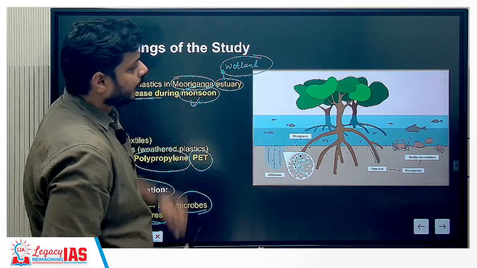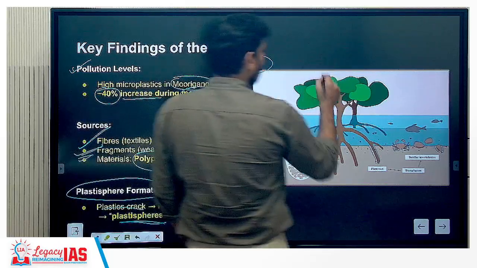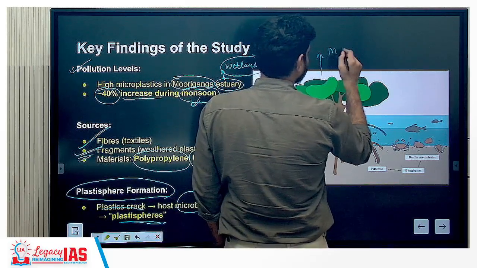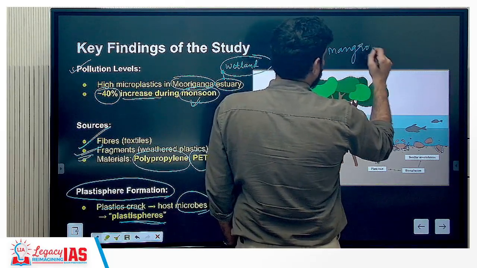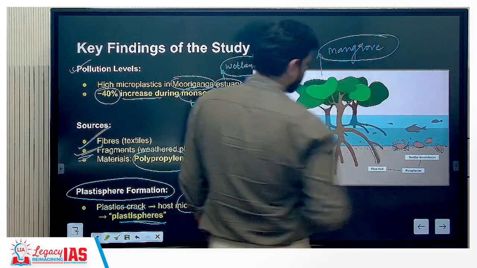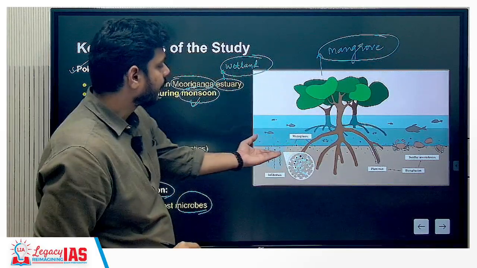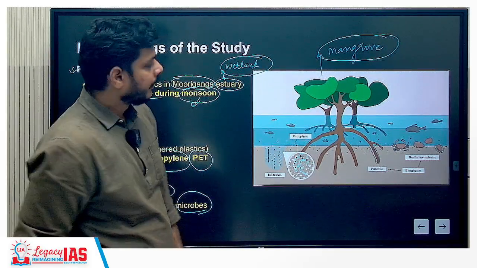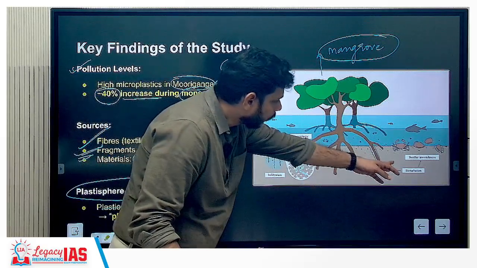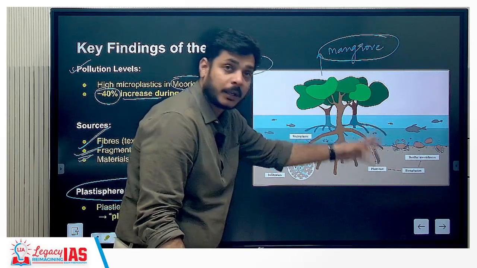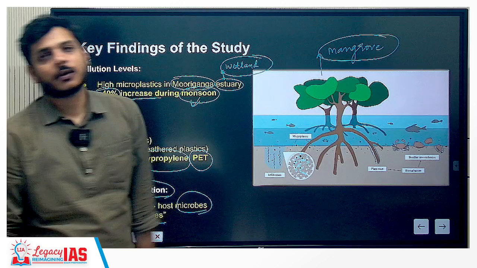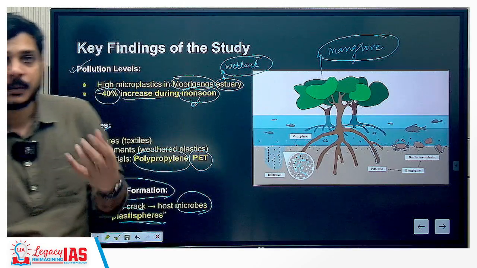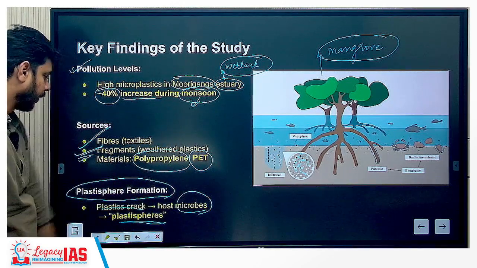Here you can see how, specifically, this is a mangrove, which means you will have waterlogged land. Therefore, the roots are being exposed to the microplastics, and they are affecting both aquatic biodiversity as well as the roots of the mangroves, the plant species that are present in the mangrove ecosystem.